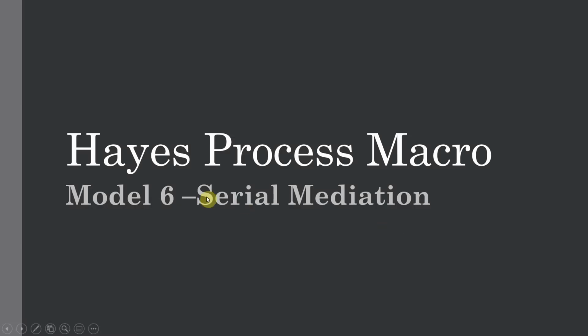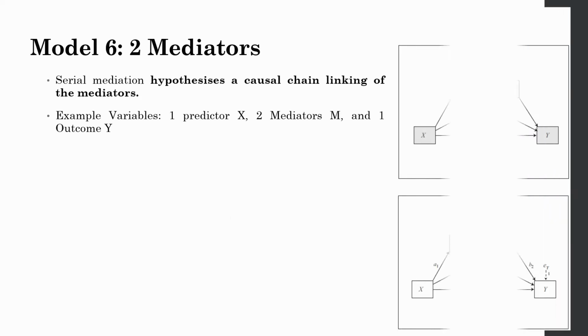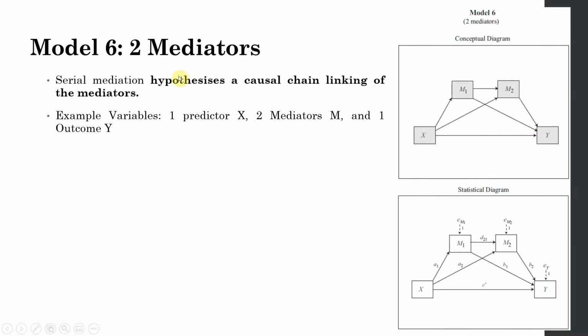Here's PROCESS macro Model 6, serial mediation. Model 6 with two mediators. Now what is a serial mediation? Serial mediation hypothesizes a causal chain linking the mediators. Now in this case the two mediators that are linked are M1 and M2. These two variables M1 and M2 mediate the relationship between X and Y.